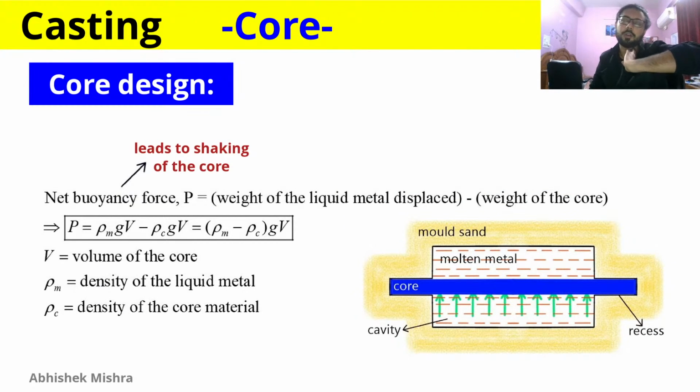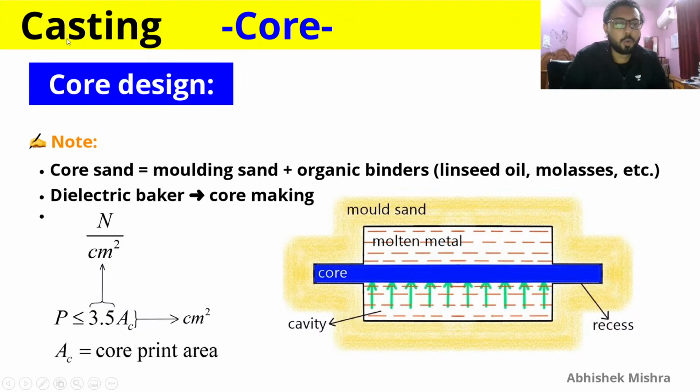We will look into one numerical so that it can be more clear. Core sand is molding sand plus organic binders. Organic binders are linseed oil or molasses, and we will look into them as we move forward. And a dielectric baker is used for core making. This was asked in one of the GATE examinations: a match the following was given, with dielectric baker on one side and core making on the other side. So you have to match them, because a dielectric baker is used for core making. Just remember this, it will be enough.